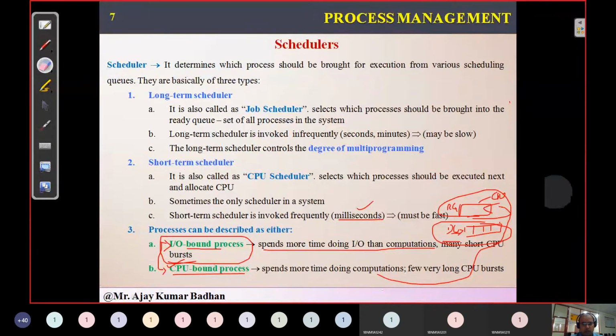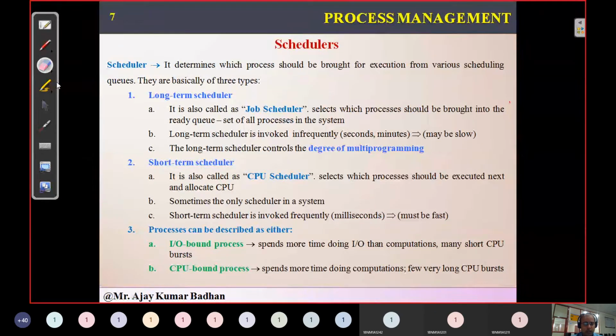So just revise it. We have only two schedulers so far. Actually, we have one more, and I'll talk about that in the next slide. Here we have the long-term scheduler and the short-term scheduler. The short-term scheduler is called the CPU scheduler; you can remember it for your online bits. And the long-term scheduler is for job scheduling. Moreover, the long-term scheduler is used for controlling the degree of multiprogramming, meaning the number of processes getting created versus the number of processes getting executed in parallel. That controlling is done by the long-term scheduler.